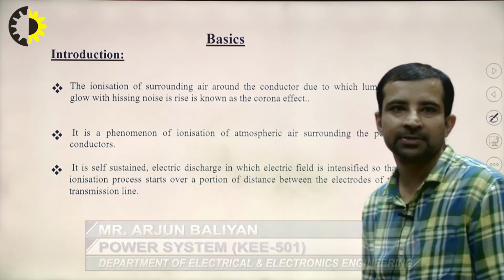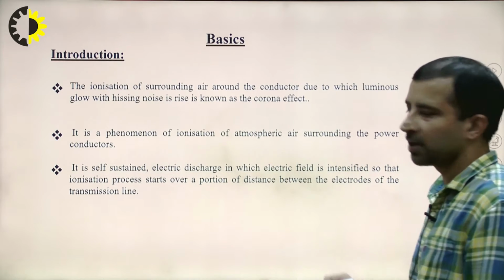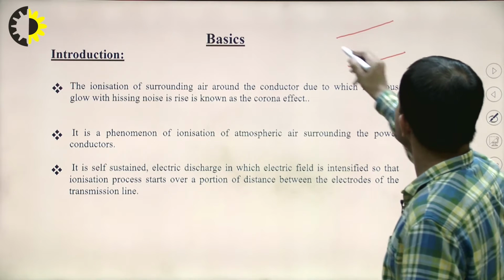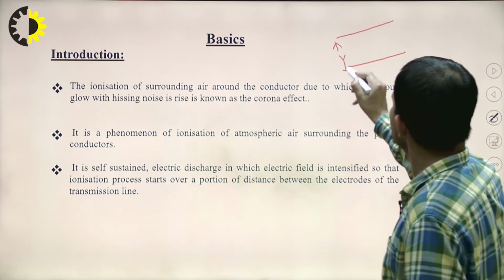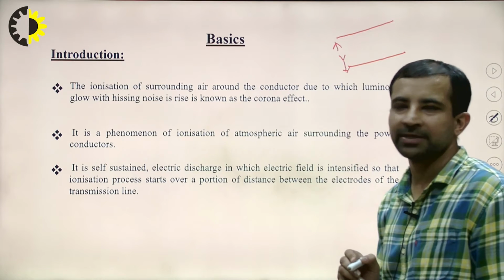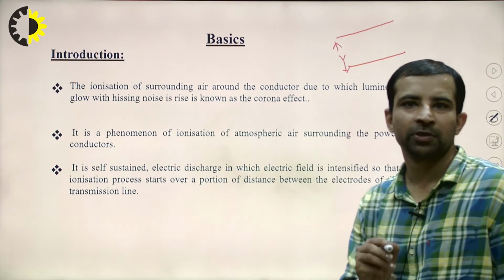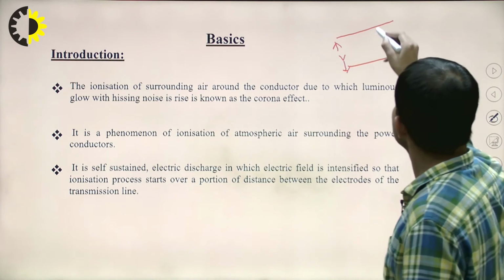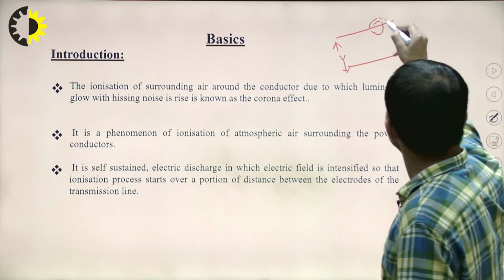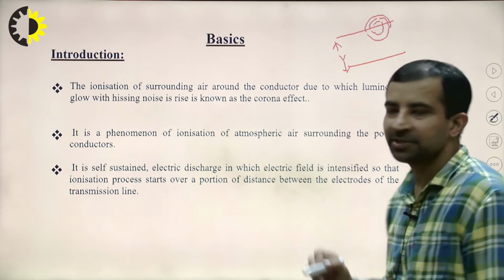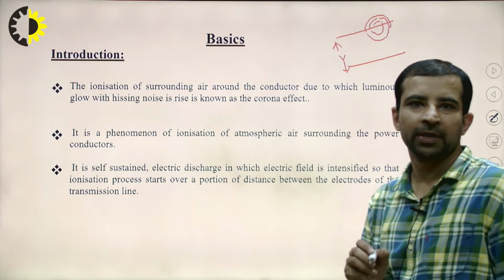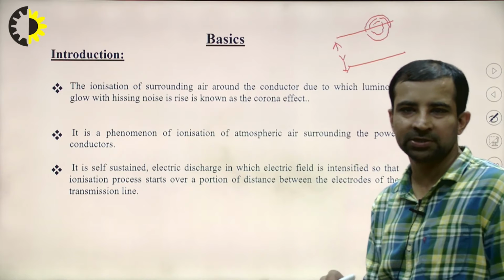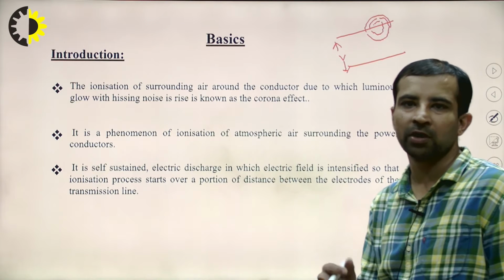So what are the basics? If I draw the transmission line, suppose this is the transmission line, and this is the voltage between the two transmission lines. So what is corona? It is the ionization of the surrounding air that is around the conductor. Ionization of this air is due to which there is a hissing noise in the system. That hissing noise is called the corona effect.